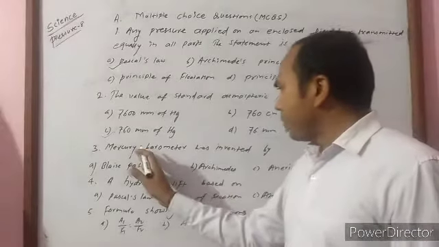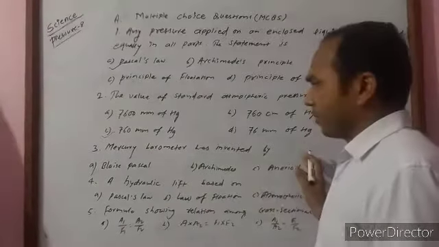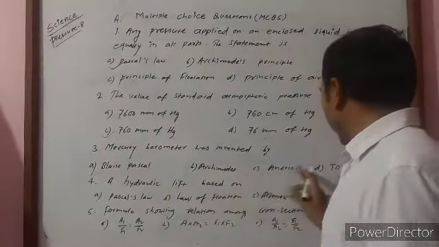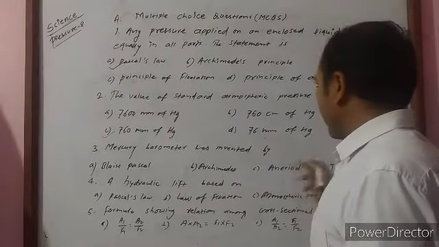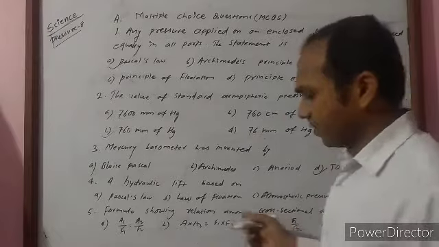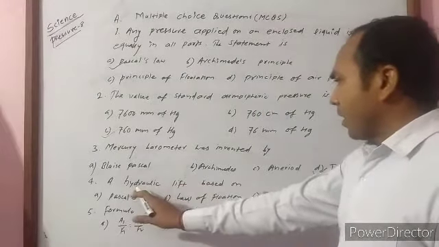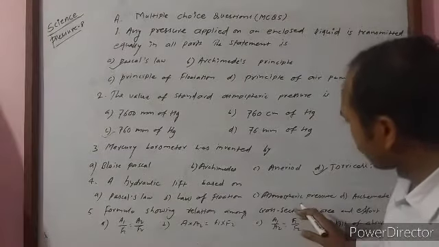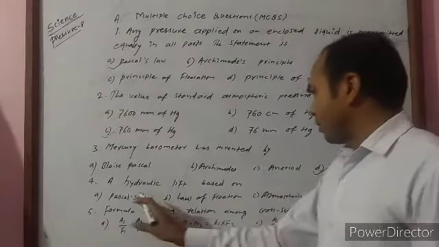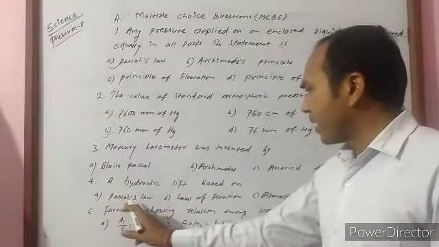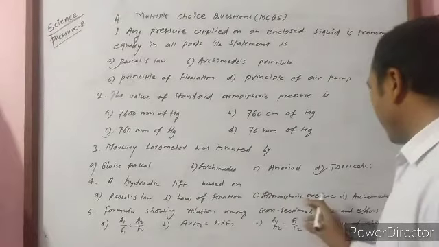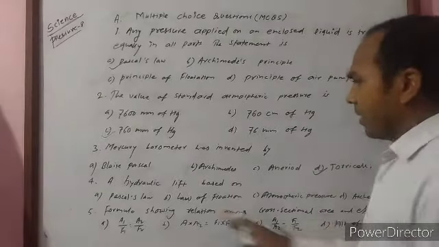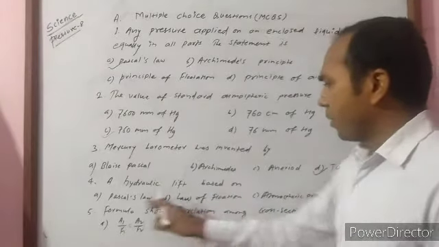Another, the mercury barometer was invented by, options are Blaise Pascal, Archimedes, Henry, Torricelli. Then Torricelli is the correct answer. Another, a hydraulic lift is based on, first option Pascal law, second law of rotations, Archimedes atmospheric pressure, Archimedes principle. Then a hydraulic lift is based on Pascal law.